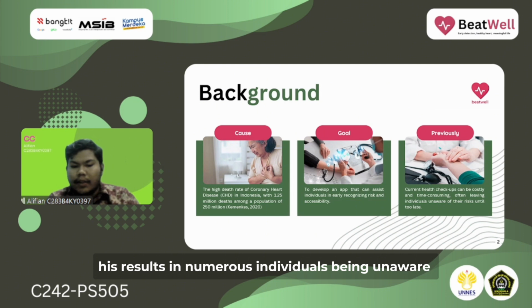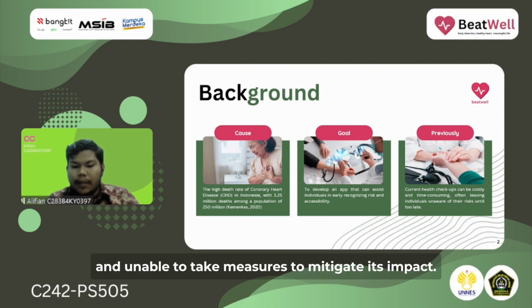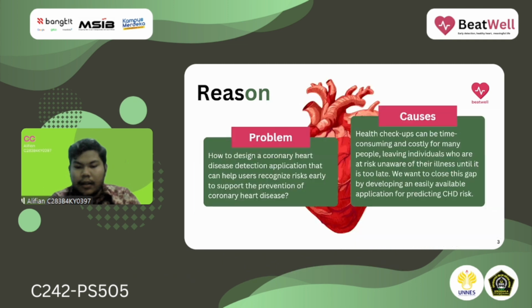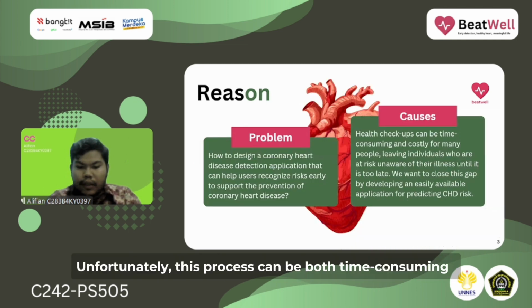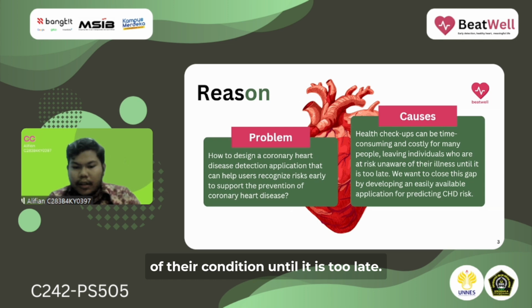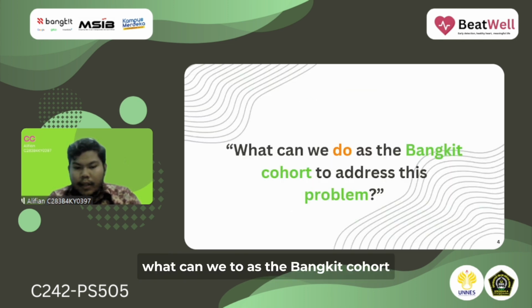This results in numerous individuals being unaware of the risk for heart disease and unable to take measures to mitigate this impact. Typically, a visit to the hospital is necessary for a health checkup. Unfortunately, this process can be both time-consuming and costly for many, leaving at-risk individuals unaware of their condition until it's too late. So, the question is, what can we do as the Blanket cohort to address this problem?